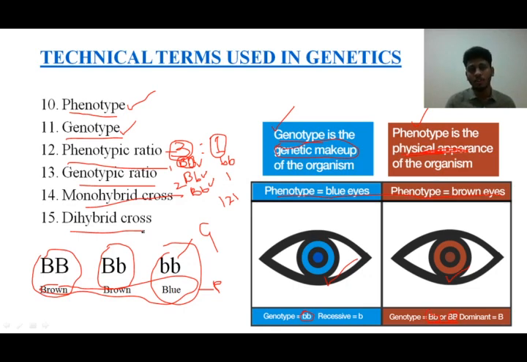And dihybrid cross is crossing of individuals with two characters in consideration. When I take two characters, each character will again have two contrasting features, since we are diploid. There are certain examples of a few characters having more than two contrasting features also. Well, I will repeat, monohybrid cross is crossing of individuals with respect to one particular character. Dihybrid cross is crossing of individuals with two particular characters into consideration. You will understand much more deeply when I take up the monohybrid and dihybrid cross in detail. So moving on, I hope you all have understood these technical terms used in biogenetics.